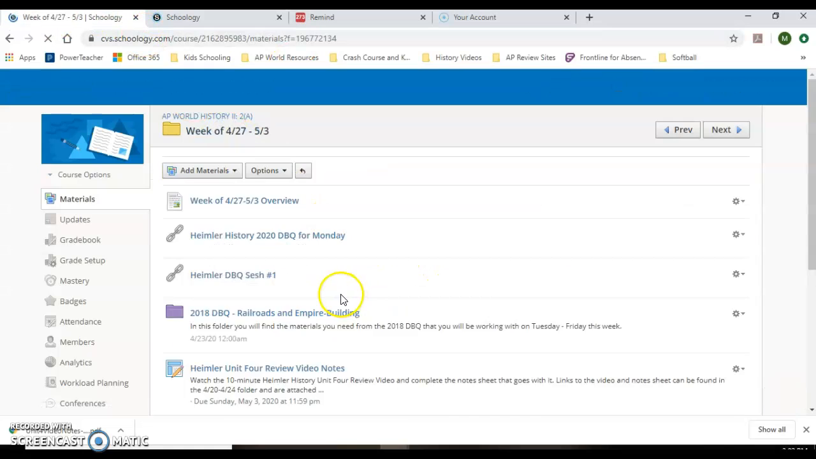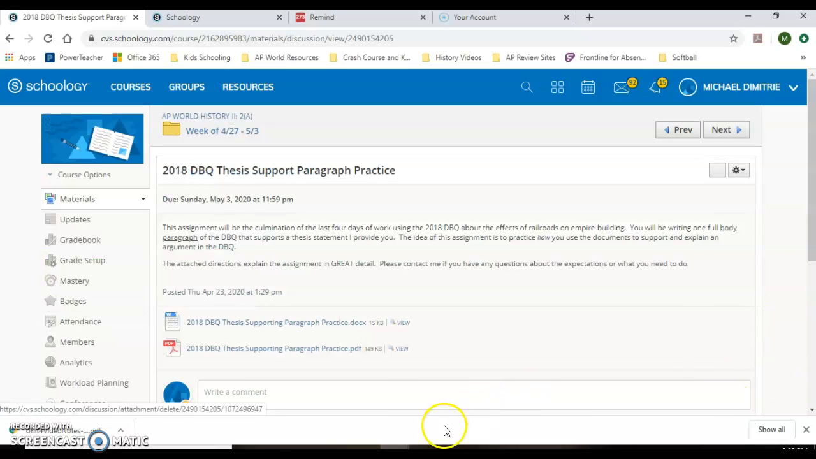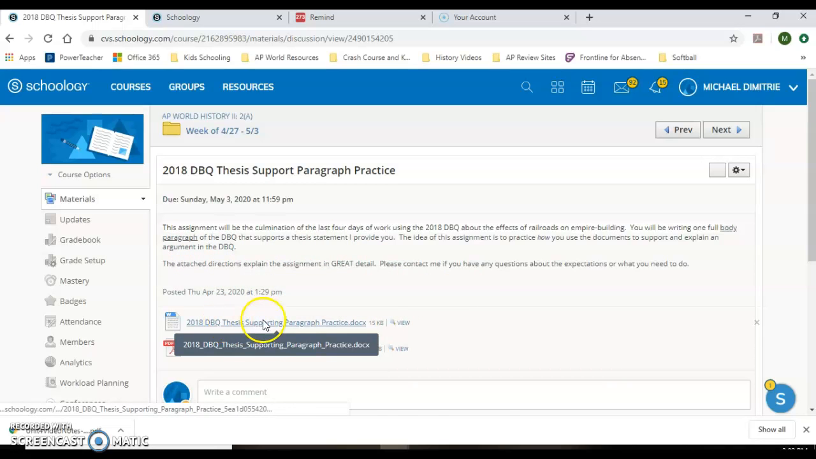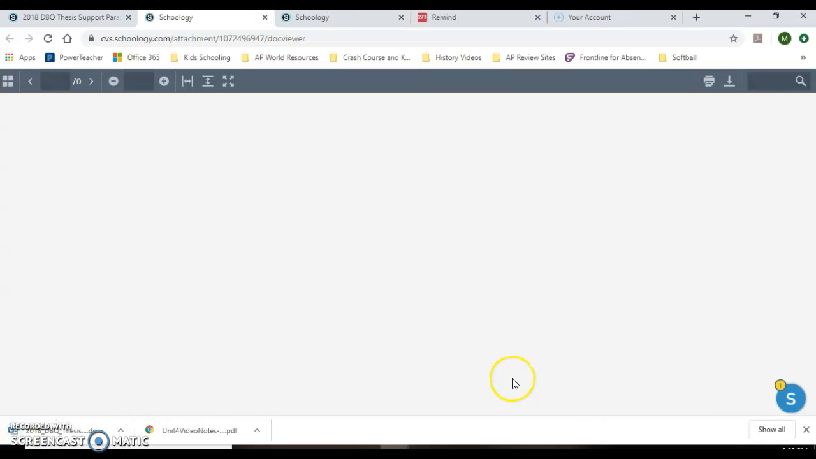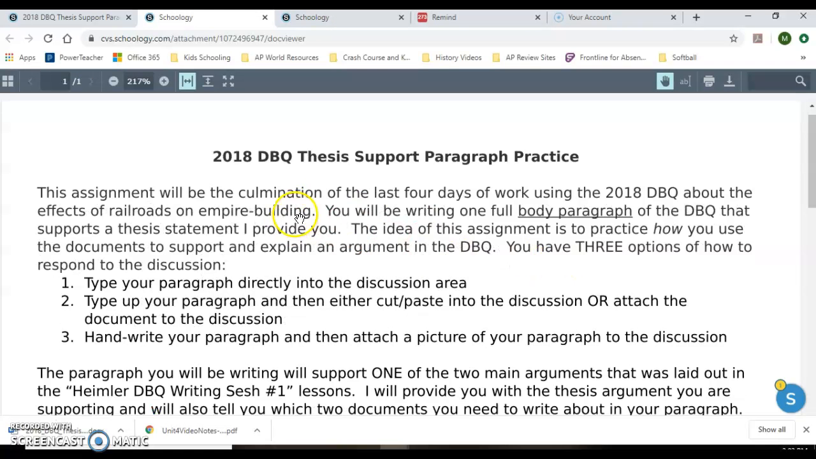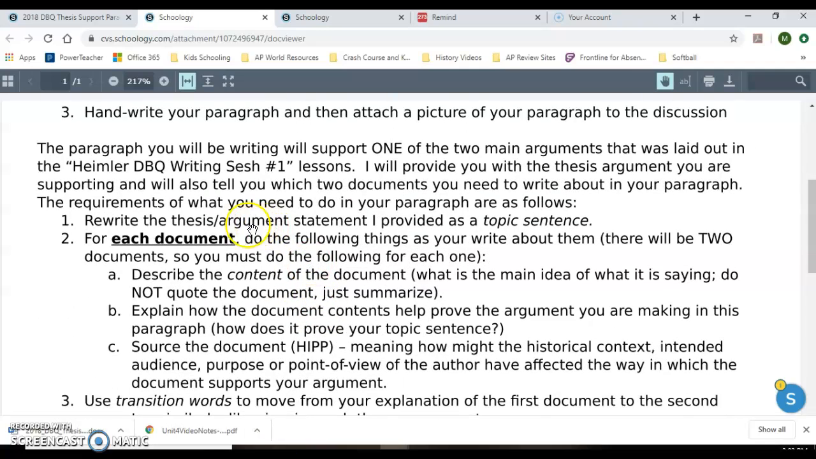And then lastly, the very last thing here, and this is the most important thing of the week for me, is where you're going to write your thesis supporting paragraph. I've written up a document that is both a PDF and Word document that explains exactly what you need to do this week for your discussion. So you want to definitely take some time and read through this. These are all your directions for each document.